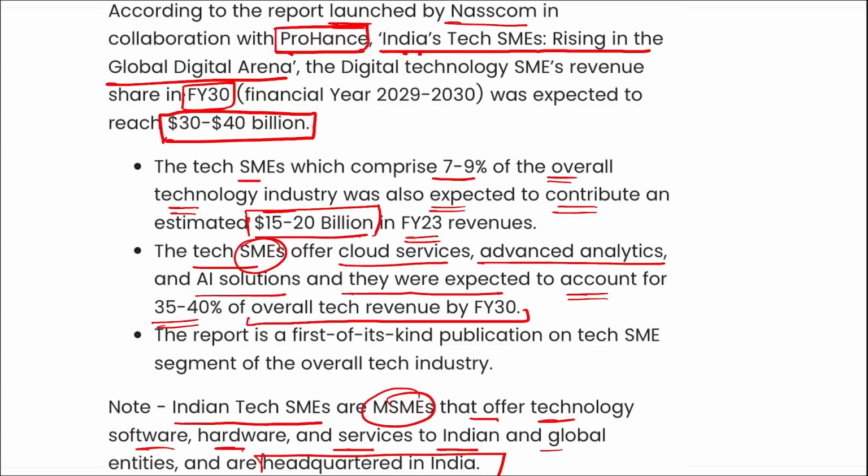Correct? Next, see, this is not just the revenue that you will be generating from the tech startup, but we know that because of digitization, technology is being used in each and every sector. Be it education, we call it edtech; be it finance, we call it fintech. Now we are using the technology in agriculture also, so it will be known as agri-tech, right?